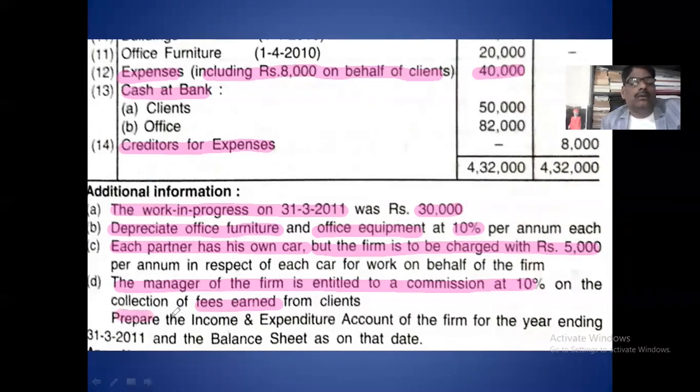Okay, you are asked to prepare the income and expenditure account, then asked to prepare the balance sheet. So out of these items, you have to take incomes and expenses to the income and expenditure account, then assets and liabilities to the balance sheet. Okay, now you see the solution.